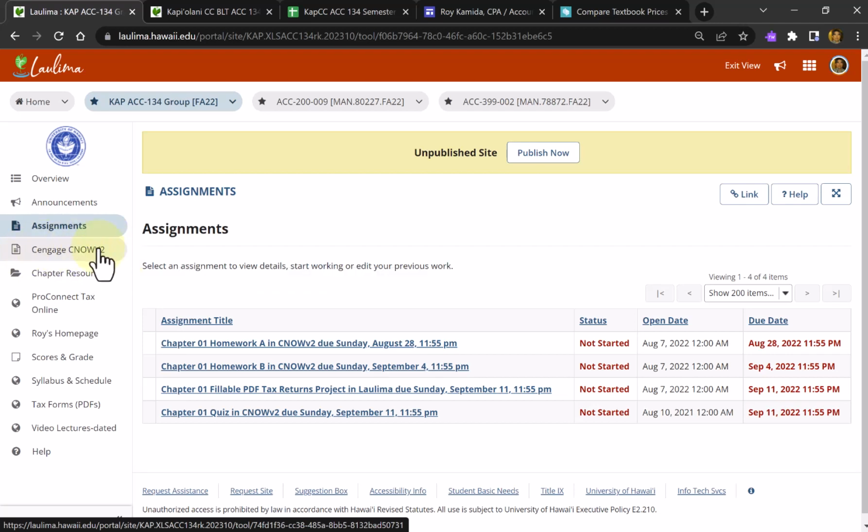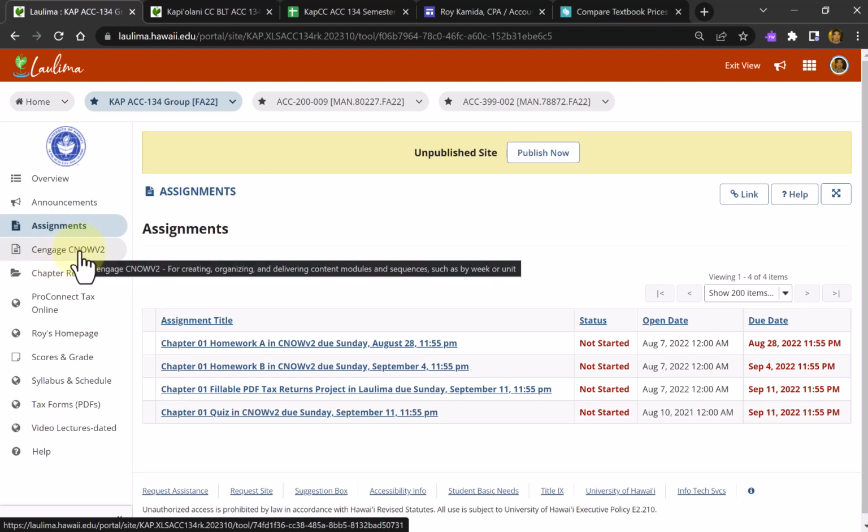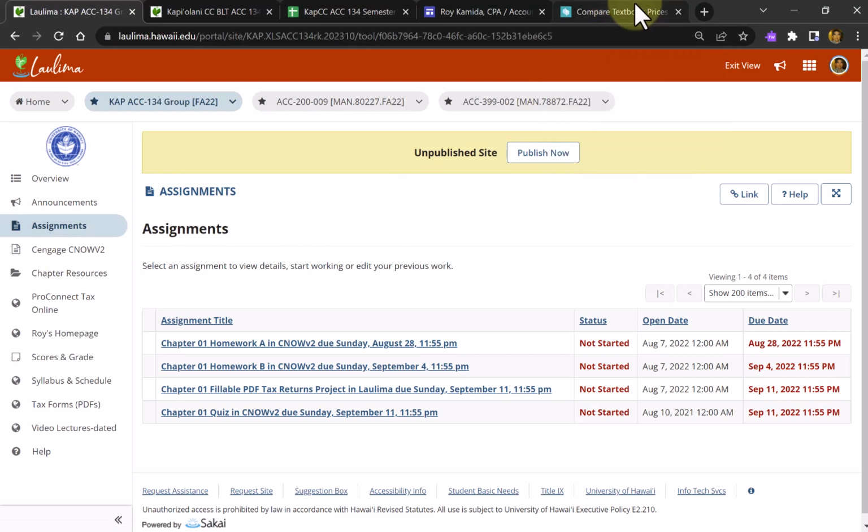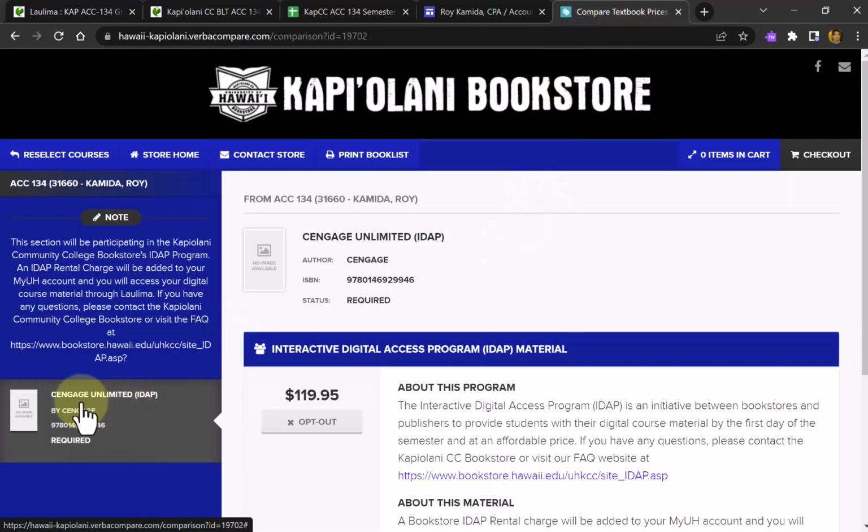So let me talk about this publisher material. If you go to the bookstore site, you'll see this screen for our class. Cengage Unlimited. Unlimited means you only pay this one price, looks like $120 for one semester, for all the Cengage products you use at the Cengage site. I know there's a couple other classes in the business department at Kapilani that are using Cengage, so you're only paying this one price for all of those classes.